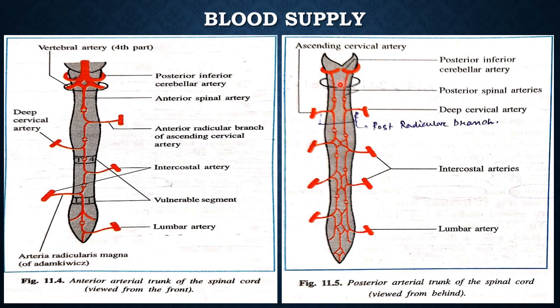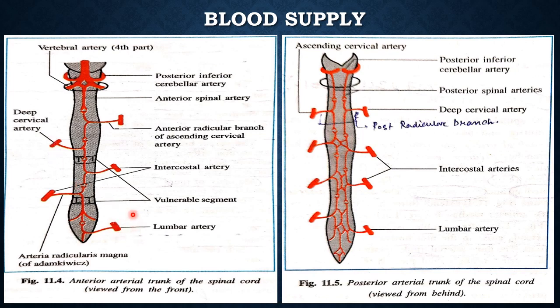deep cervical, ascending cervical, intercostal and lumbar arteries.